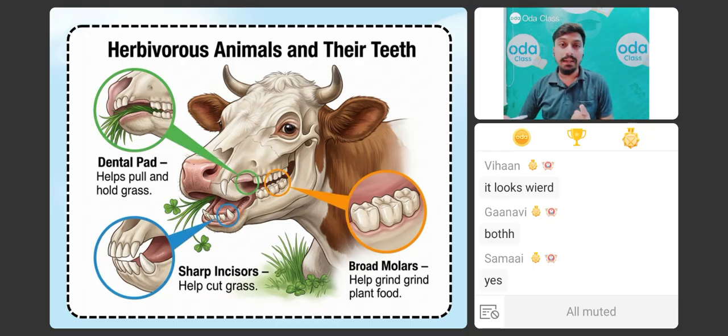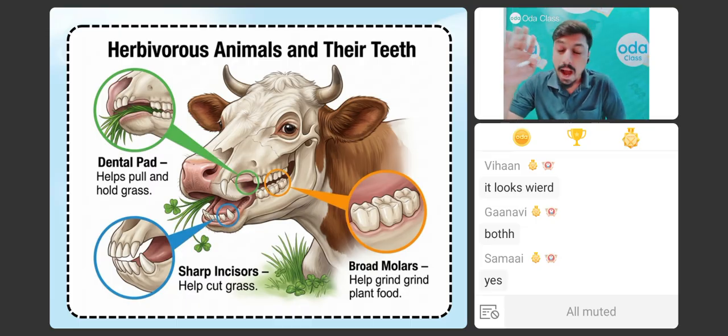After that, उसके बाद let me tell you, they have sharp incisors. These incisors जो नीचे होते हैं, these incisors which are at the lower jaw, they can cut the grass very easily. What can they do बच्चों? They can cut the grass very easily. And now they have broad molars so that they can sit and chew the grass very easily.